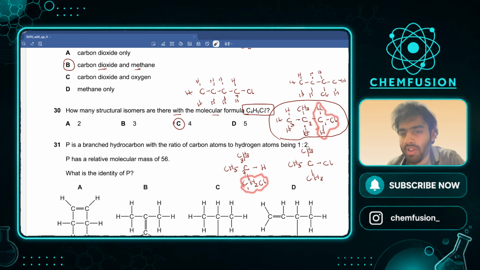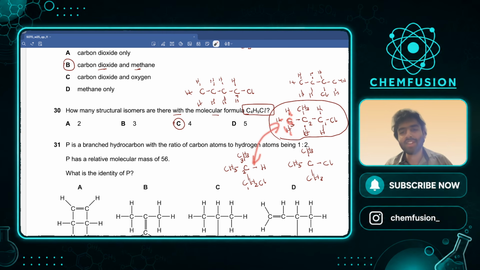Here the first carbon has H2Cl. Here the second carbon has H, CH3, CH3. Okay, here the third carbon has H3, right? So isn't it the same as this? It has the same structural formula, बच्चों. That is why it is not different to it. समझ आई ज़ारा? Is this now clear?